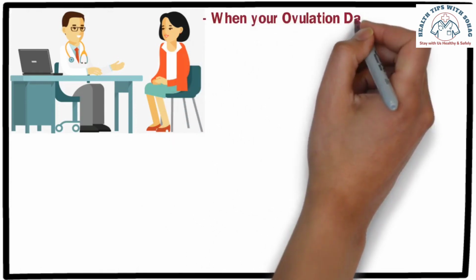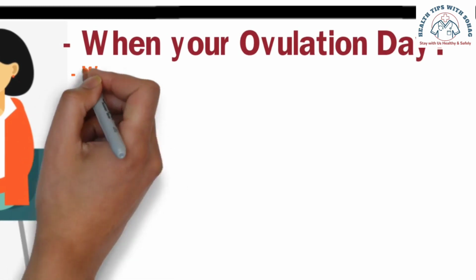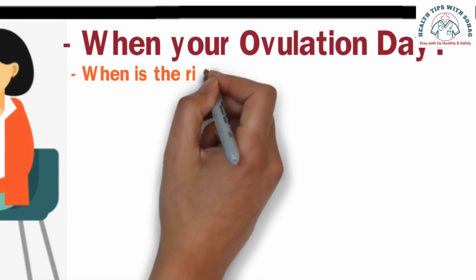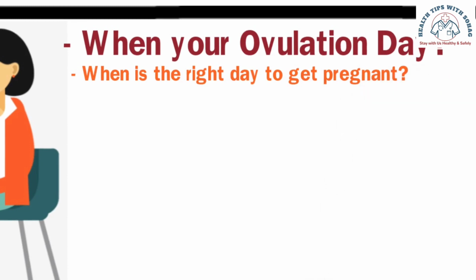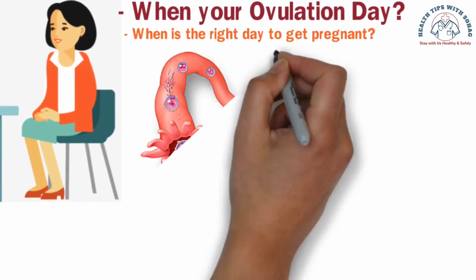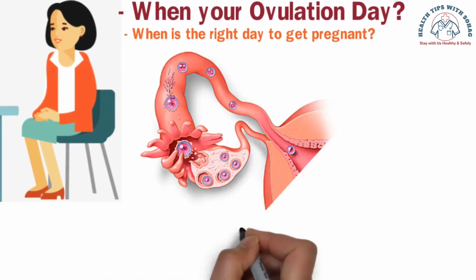Those who want to have a baby should know that it is crucial to understand when your ovulation occurs, or when it is the most fertile time during the menstrual cycle to conceive. Every month, an egg is released from a woman's ovary for conception. If sexual intercourse occurs during ovulation, pregnancy can happen.